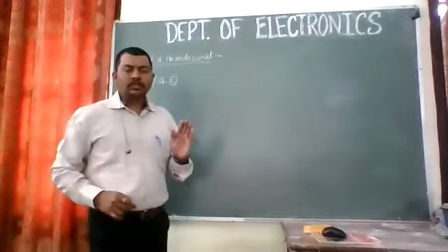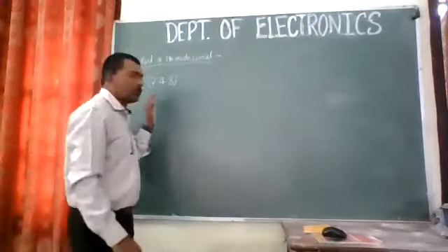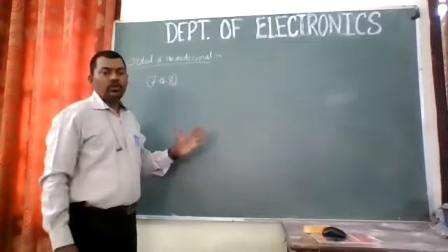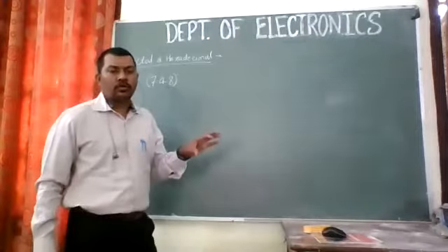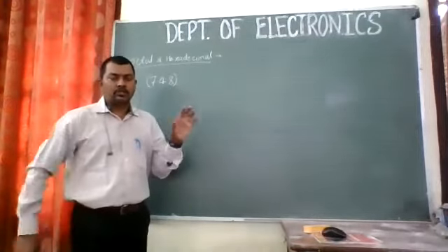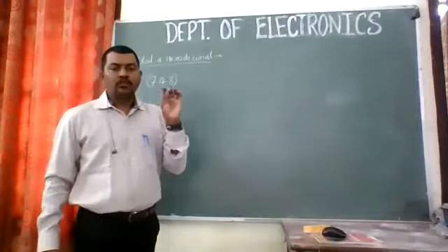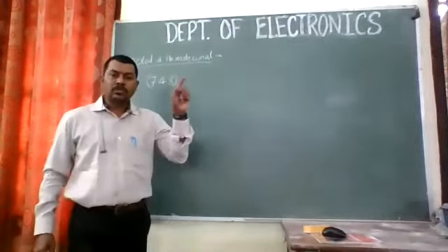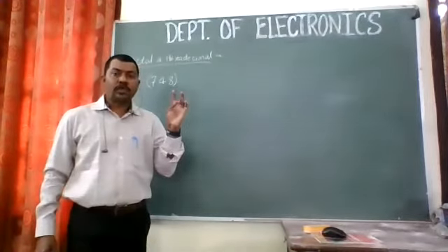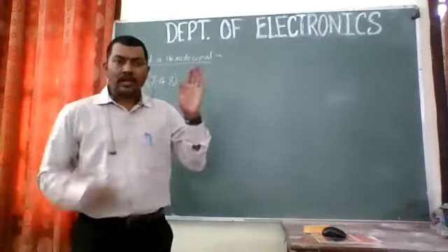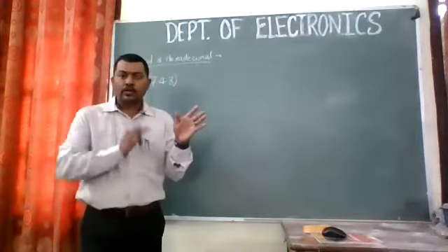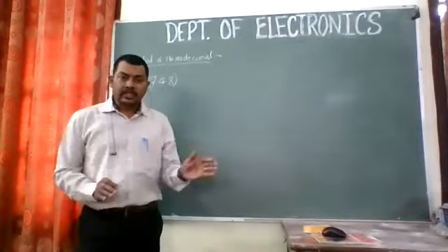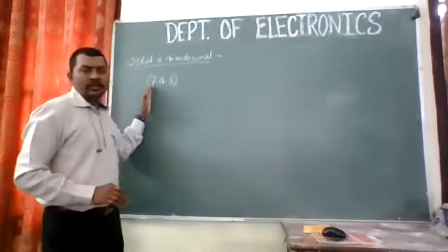Now my question was: 748 is not an octal number. Why is it not an octal number? Because it is containing 8. To be part of an octal number, we require only 8 symbols which start from 0. So we have numbers 0, 1, 2, 3, 4, 5, 6 and 7. So total are 8 symbols, right? 0, 1, 2, 3, 4, 5, 6, 7. That is why 8 can't be included in an octal number.